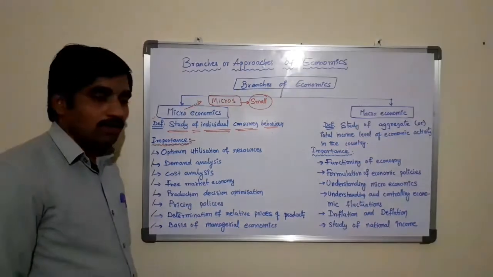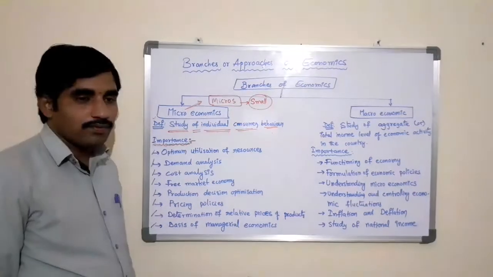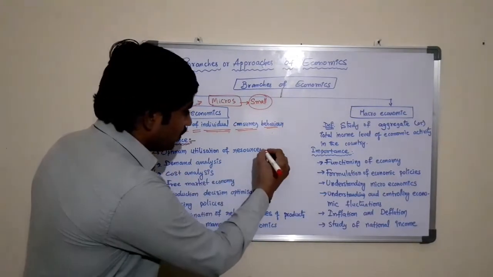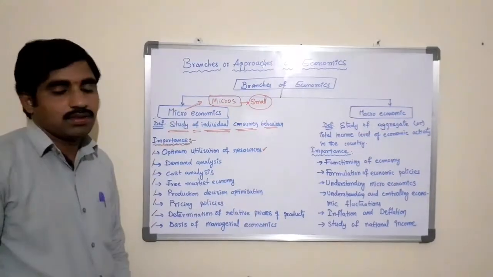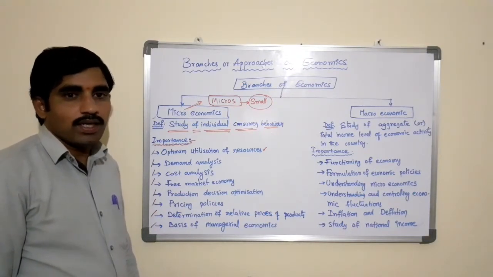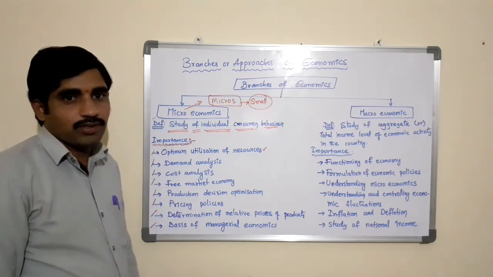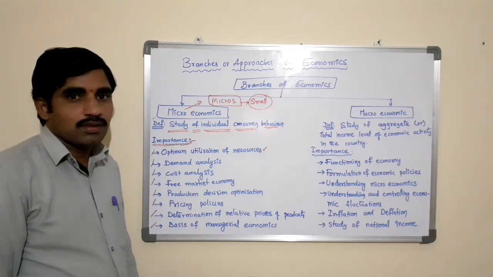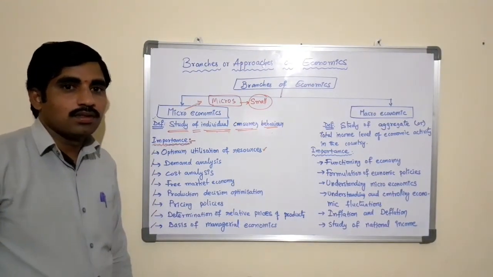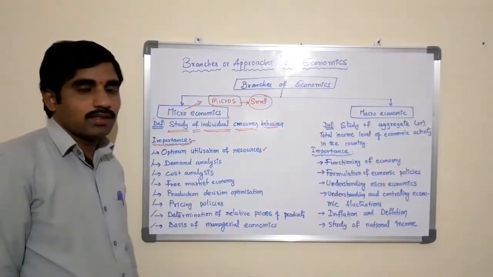Now let us see one by one the areas where microeconomics plays an important role. The first one is optimum utilization of resources. The study of microeconomics helps decision makers to analyze and determine how productive resources are allocated for various goods and services. It also helps in solving the problems of producers when they are in a dilemma about which resources to utilize.